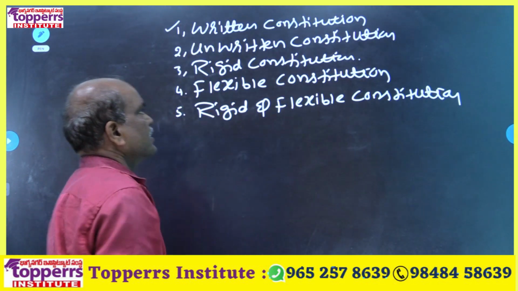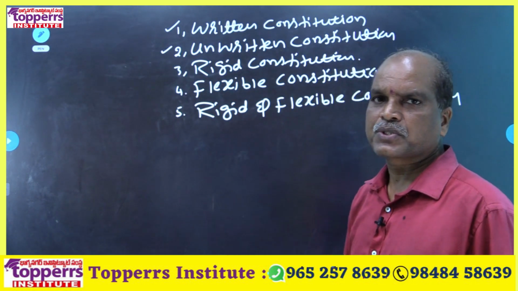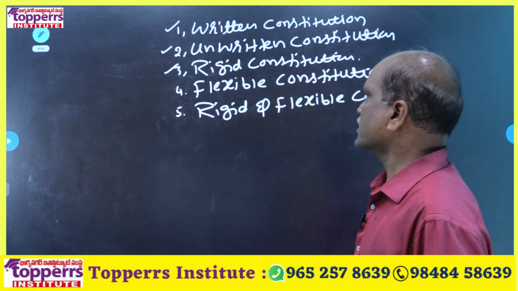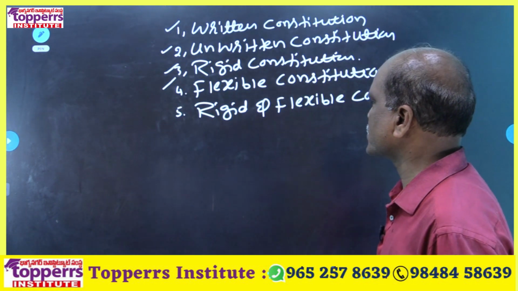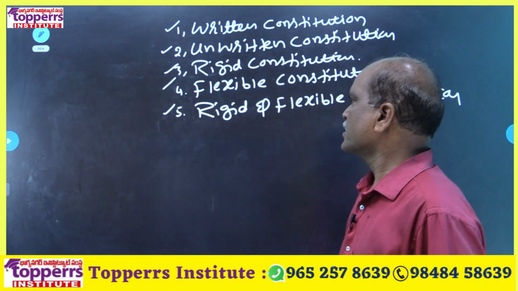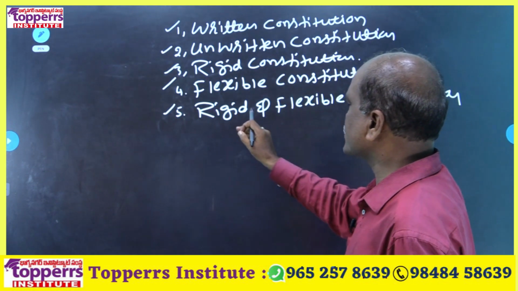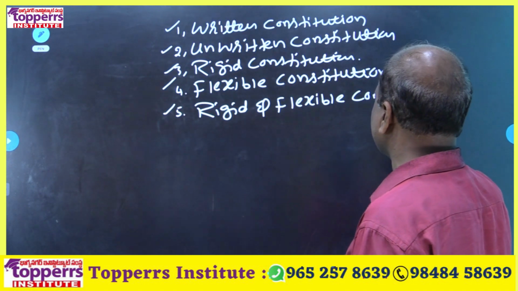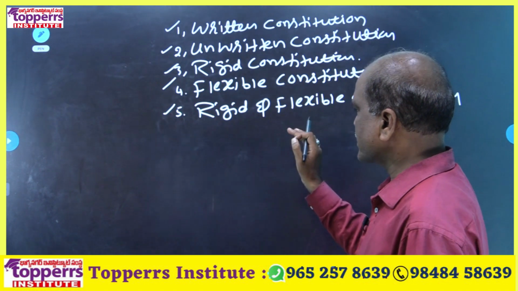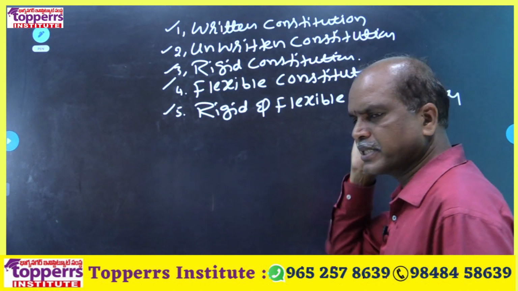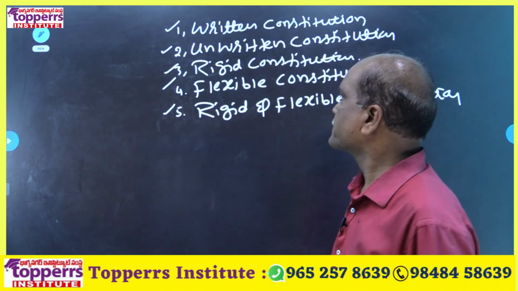First one, written constitution. Second one, unwritten constitution. Third one, rigid constitution. Fourth one, flexible constitution. Fifth one, rigid and flexible constitution. The combination of rigidity and flexibility. Okay. Mixture of rigidity and flexibility.